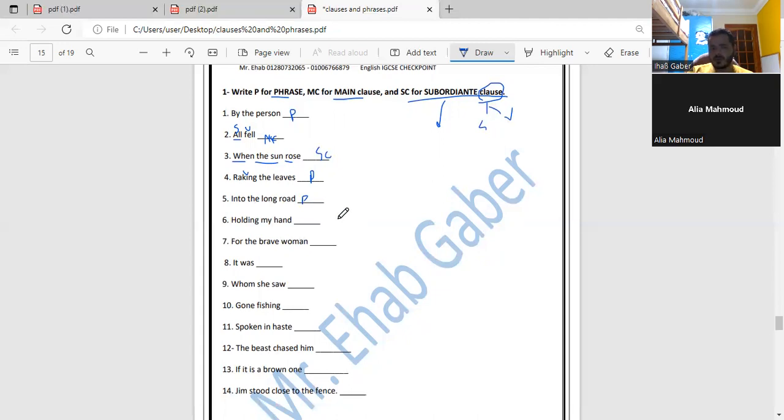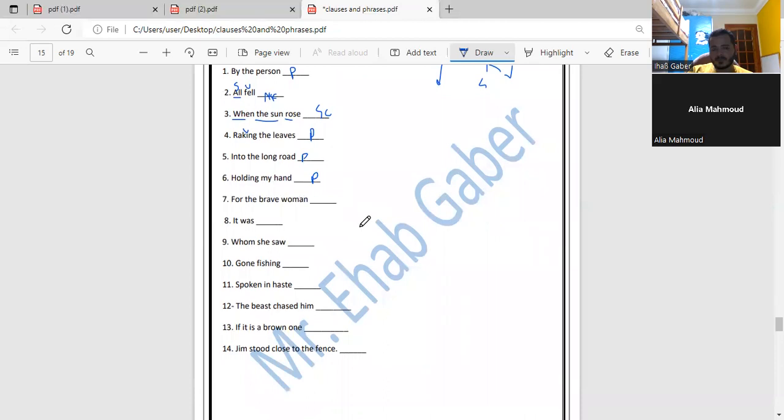Yes. Number 6, holding my hand. Phrase or clause? P, phrase. Don't know who's doing this. Number 7. For the brave woman. Clause or phrase?